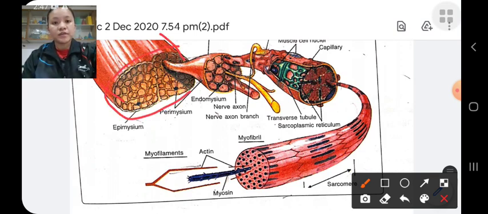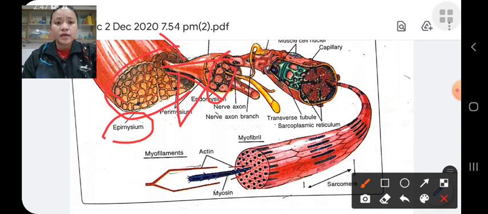The muscle fibers are surrounded by the epimysium, and this is the fascicle. Fascicles are surrounded by the perimysium, and a fascicle is made of a large number of muscle fibers.